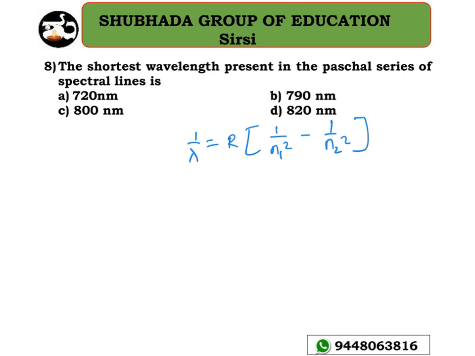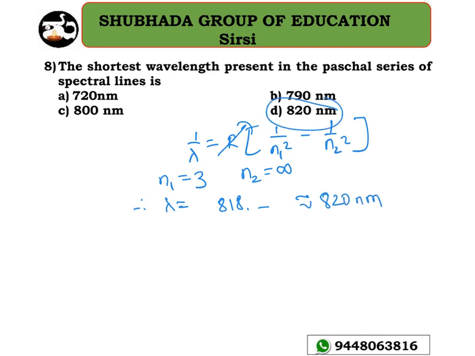Now, n1 equal to 3, and for the shortest wavelength you need to take n2 equal to infinity. Substitute the values of the Rydberg constant and so on, and you will get lambda as something like 818 point something. So this is nearly equal to 820 nanometer. Option D is the right answer for this question.